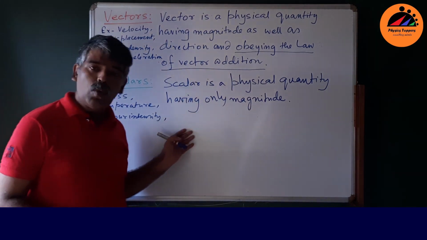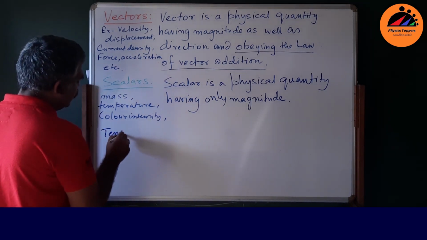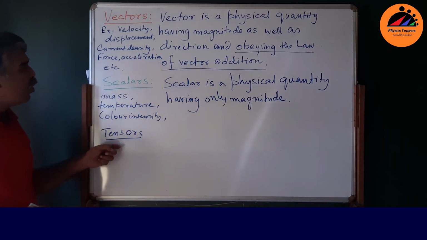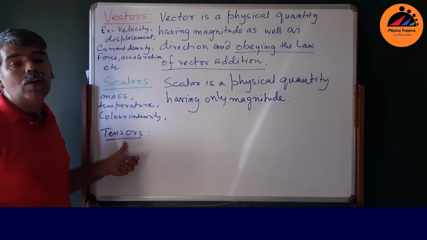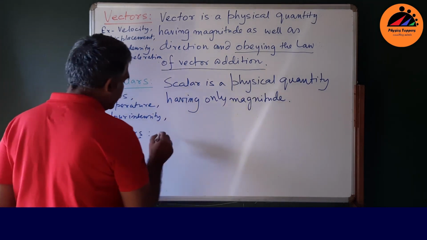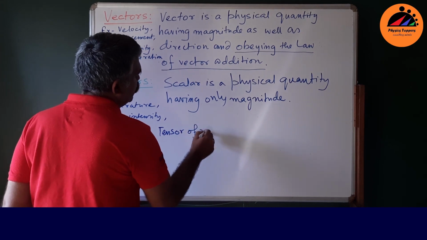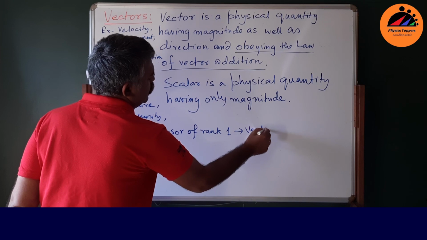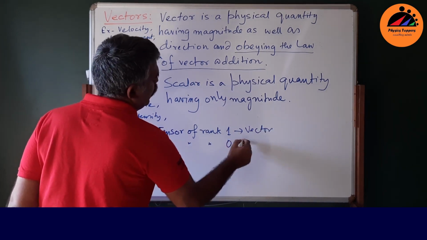There is another quantity I must mention. It's called tensors. In fact, a tensor is a quantity which has rank. A tensor of rank 1 is a vector, and rank 0 is a scalar.